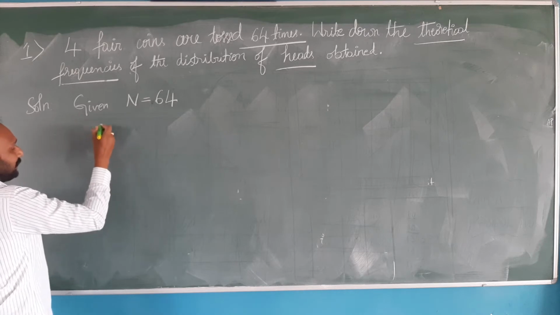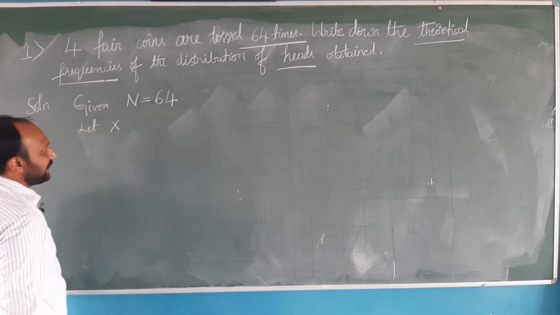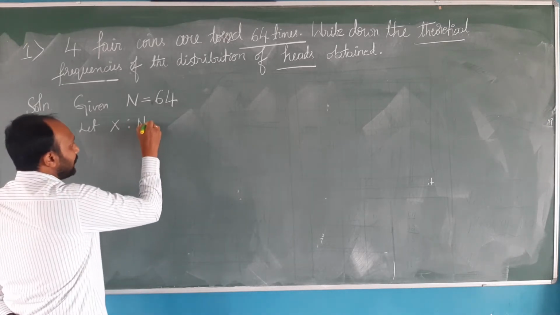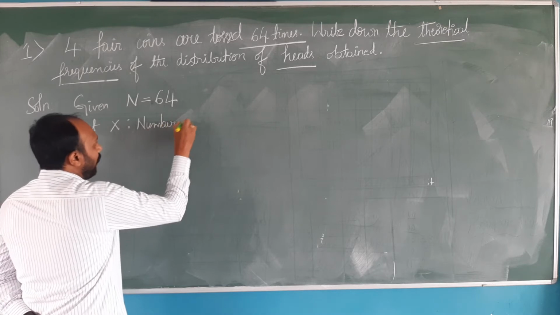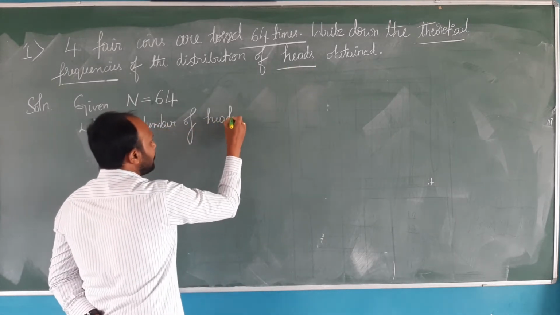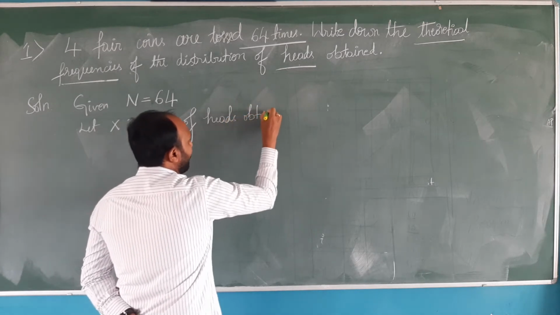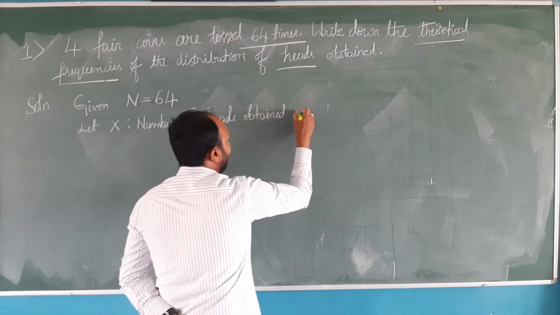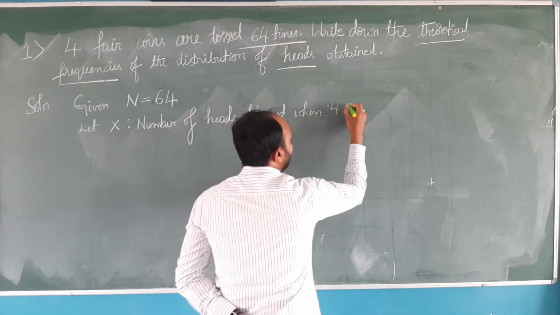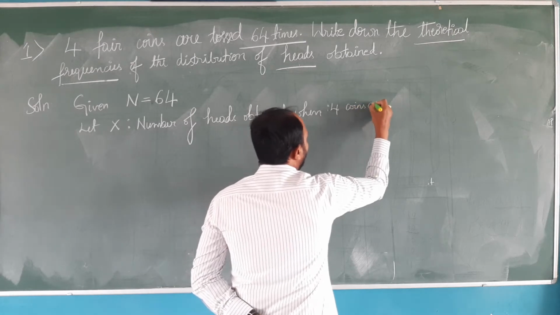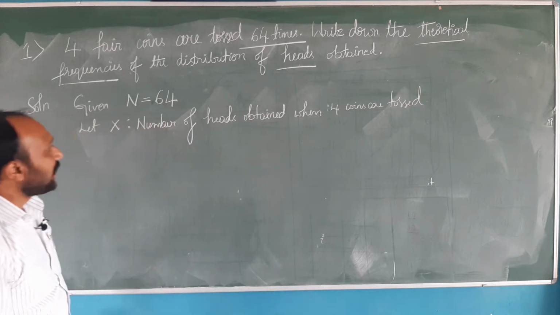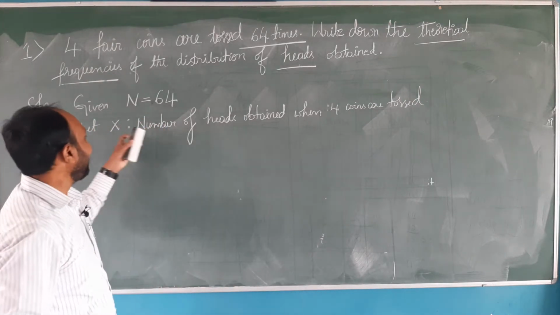Here let X be a random variable. What is it indicating? It indicates the number of heads obtained when 4 fair coins are tossed. So when we toss 4 fair coins, how many times we got heads? That is what X is.